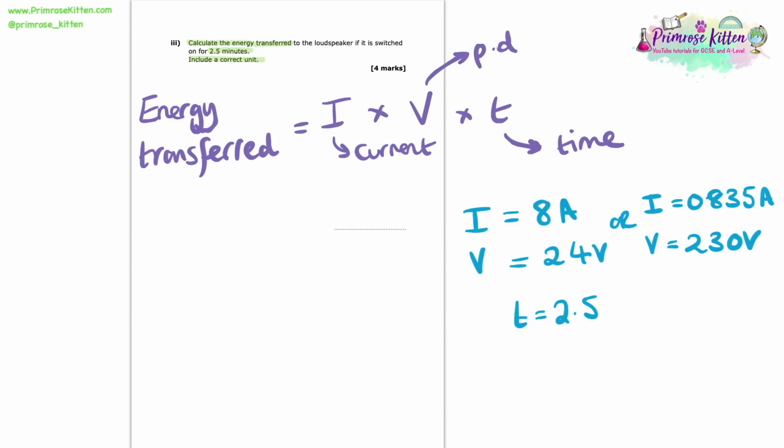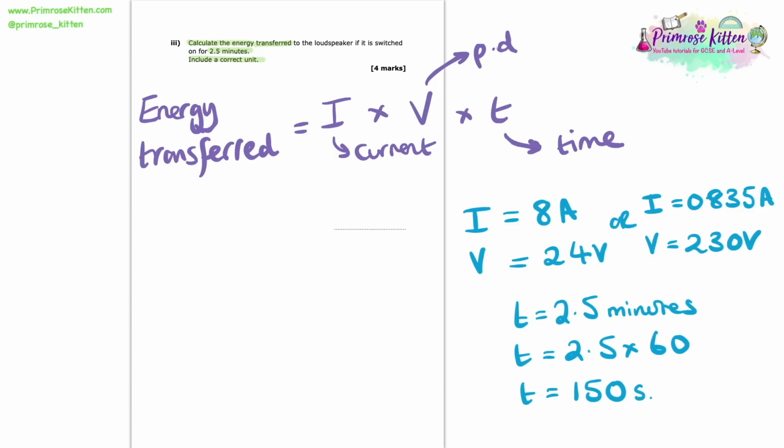So the time taken is 2.5 minutes. Now we should know that in physics, our time always needs to be in seconds. So we can convert minutes to seconds by multiplying the 2.5 by 60. That gives me a time equal to 150 seconds.